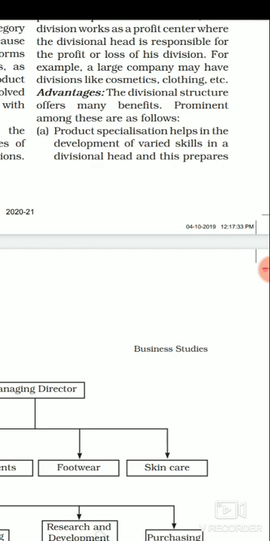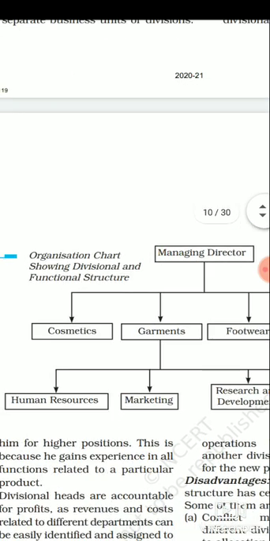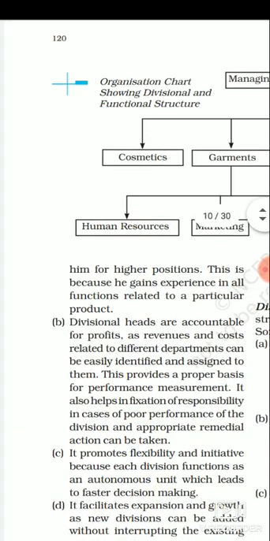So they become product specialists here, and because of this the division head, who is going to see all the work of that particular division unit, means the product unit, whether it is related with purchase, production, marketing, or HR, becomes special in that particular product field, which is going to increase his position also. It gives him a benefit for gaining future positions also.